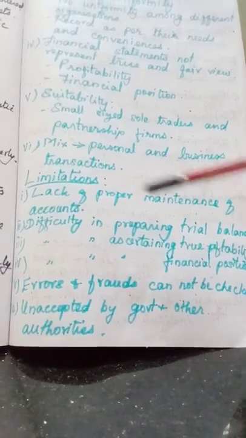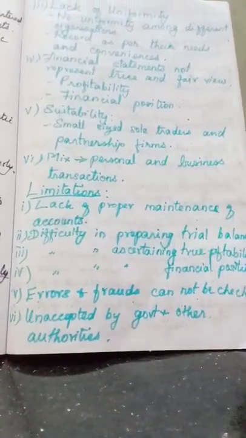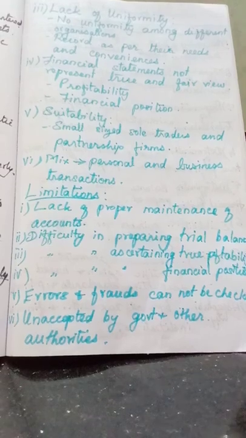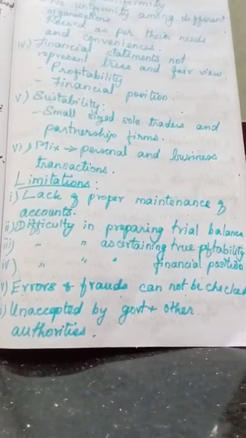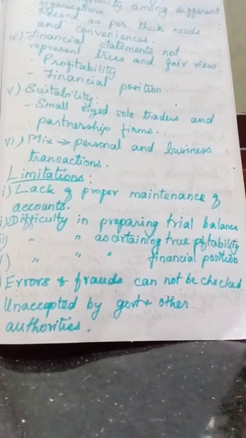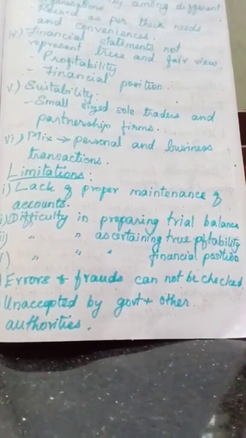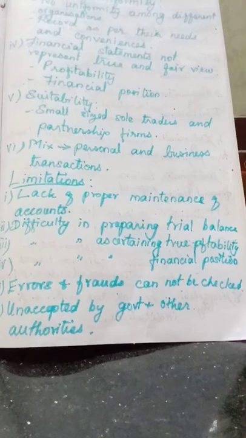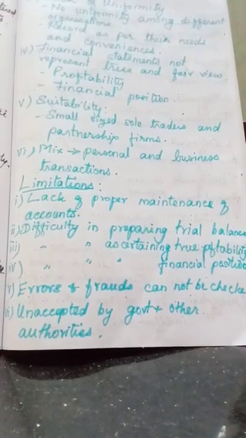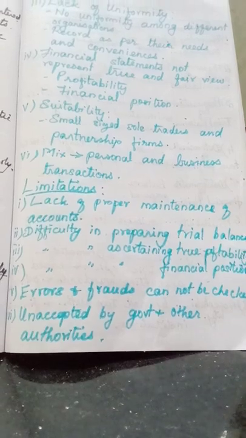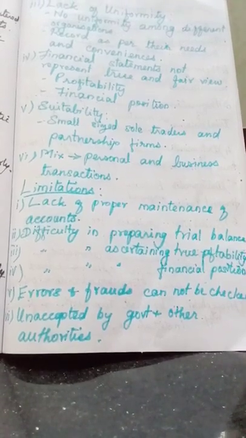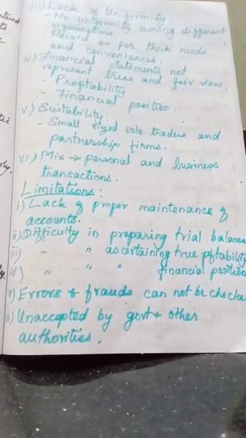The first one is lack of proper maintenance of accounts. Here they maintain only cash accounts fully. Some of the real accounts and nominal accounts are maintained partially, and some transactions are completely omitted. Some of the nominal accounts are completely omitted. So it is called an unscientific and unsystematic way of maintaining records.